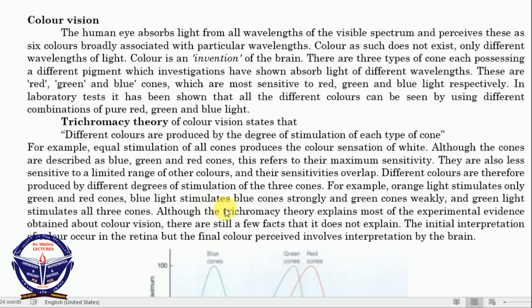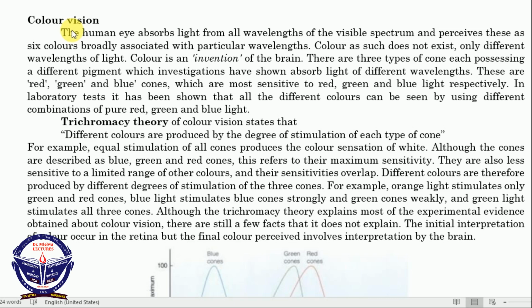Now in this video we'll discuss the concept of color vision, the trichromacy theory, and we'll end our discussion by discussing color blindness. Now let's start with color vision. As we discussed earlier in many of our lectures concerning the eye, the cells of the eye concerned with color vision are cones.